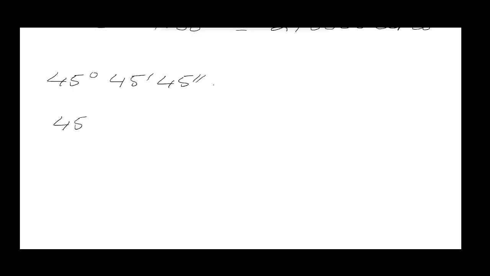So 45 will be multiplied by 60 minutes first, and after that 45 minutes here will be multiplied with 60 seconds, and then 45 seconds will just remain the same as it is already in seconds. So now if you multiply both of these values and then multiply that again with 60, your answer will be in seconds.